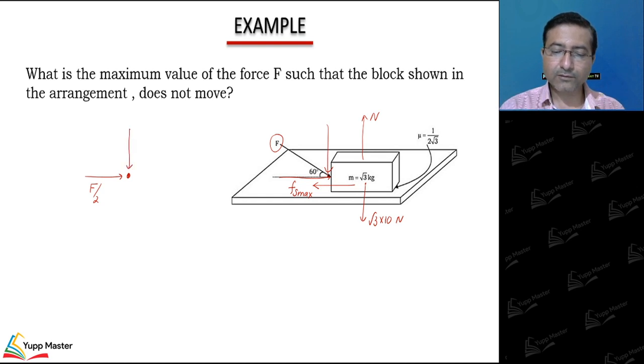So F cos 60 degrees and F sin 60 degrees, F into root 3 by 2. Right? Normal acting vertically upward, mg, that is 10 root 3 Newton downward, and in this direction this is F static max.